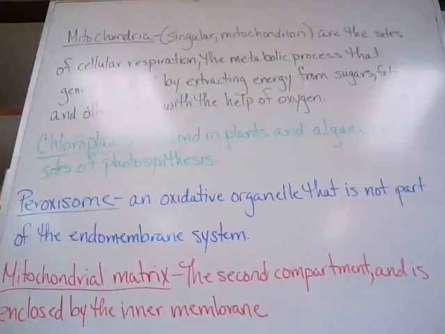Chloroplasts, found in plants and algae, are the sites of photosynthesis. They convert solar energy to chemical energy by absorbing sunlight and using it to drive the synthesis of organic compounds such as sugars from carbon dioxide and water. In this section, we will also consider the peroxisome, an oxidative organelle that is not part of the endomembrane system. Like mitochondria and chloroplasts, the peroxisome imports its proteins primarily from the cytosol.